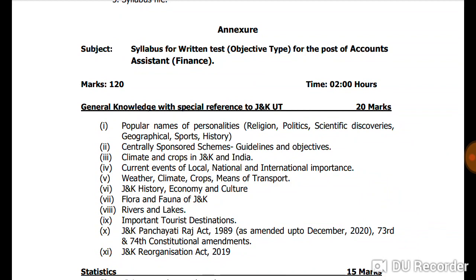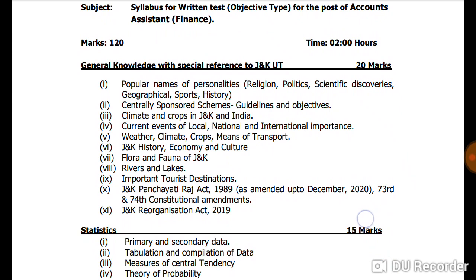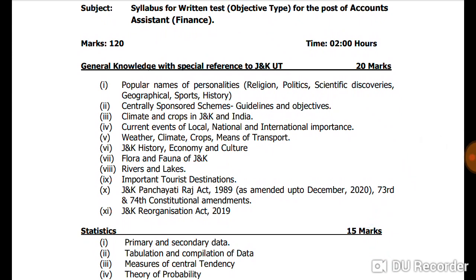The topics in this portion are popular names of personalities, religion, politics, scientific discoveries, geographical, sports history, centrally sponsored schemes, guidelines and objectives, climate and crops in Jammu and Kashmir and India, current events of local, national and international importance, weather, climate, crops, means of transport, Jammu and Kashmir history, economy and culture, flora and fauna of Jammu and Kashmir, rivers and lakes, important tourist destinations, Jammu and Kashmir Panchayati Raj Act of 1989 as amended up to December 2020, 73rd and 74th Constitutional Amendments, Jammu and Kashmir Reorganization Act of 2019.